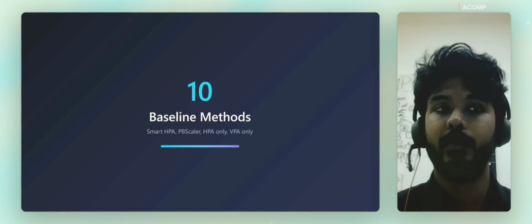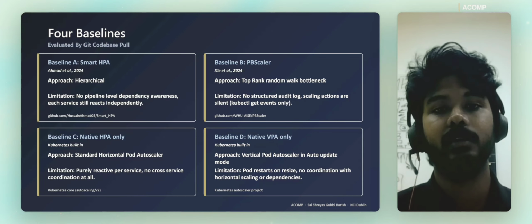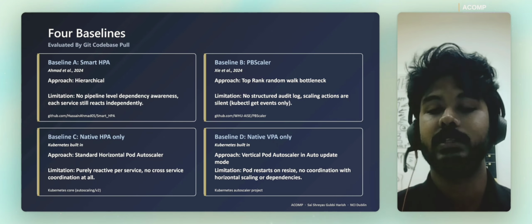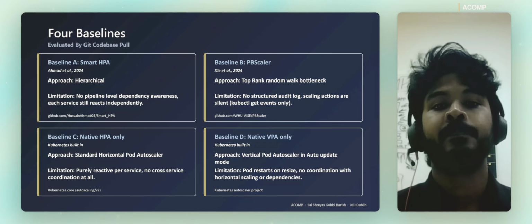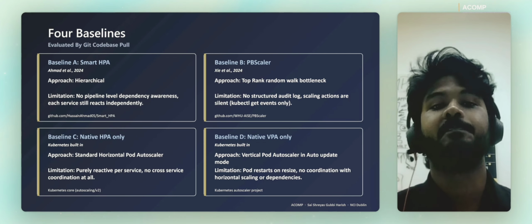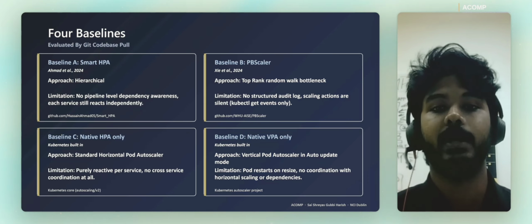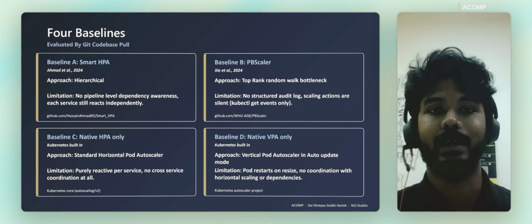Let's look at the baseline comparators I use for this research. There are 4 baselines: Smart HPA from Ahmad, which cuts the over-provisioning but still has no pipeline awareness. PBScaler uses a trained classifier but needs HTO and produces no audit log. I'm using these 2 papers' GitHub code bases to compare against ACOMP. And the native HPA is simple but purely reactive per service. Native VPA right-sizes pods but doesn't coordinate with horizontal scaling at all.